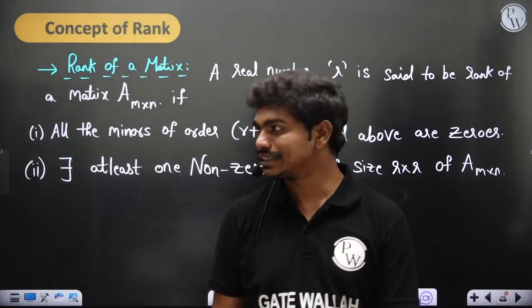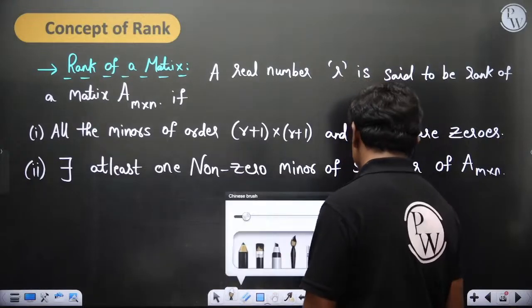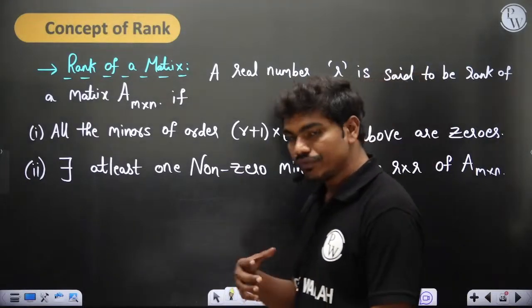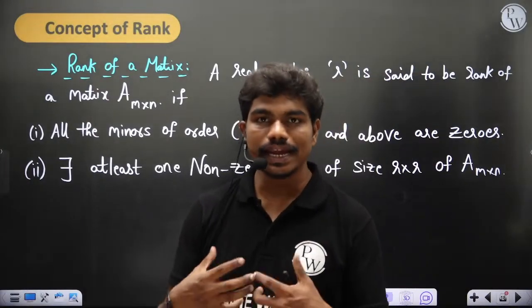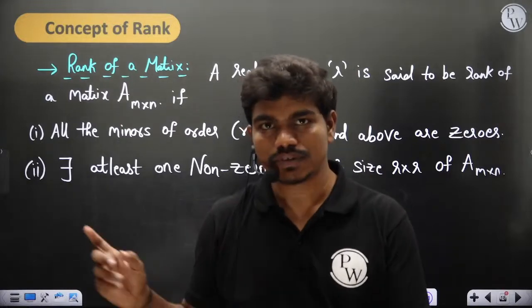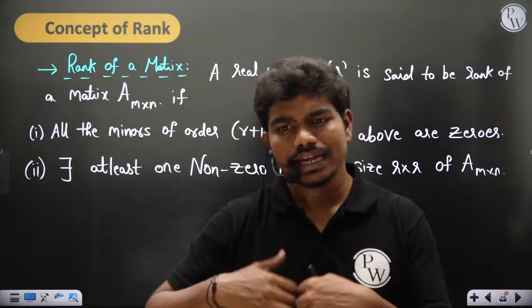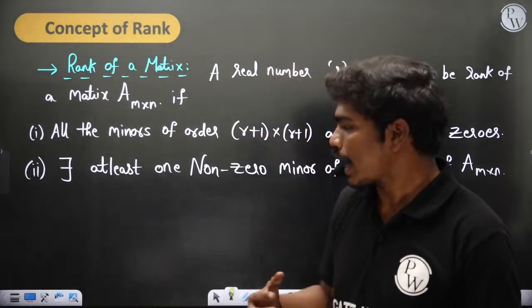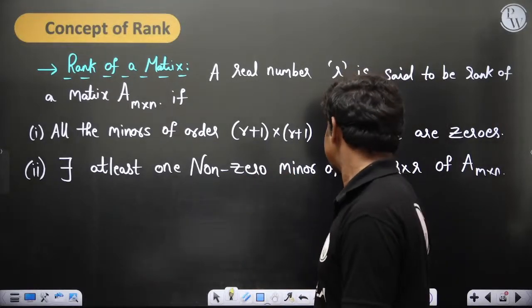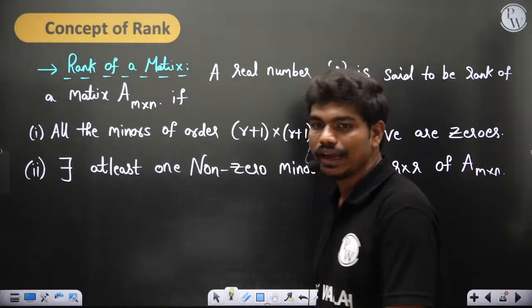Okay, so we'll see. This concept of rank is basically defined in this form: if you take a matrix of size m by n, then any minor of size r plus 1 by r plus 1 should be 0, and any higher order minors should also be zeros, and there exists at least one non-zero minor of size r by r of A m by n.